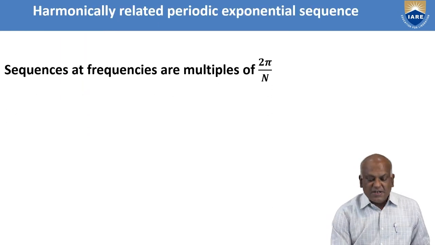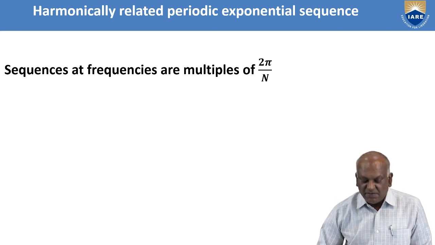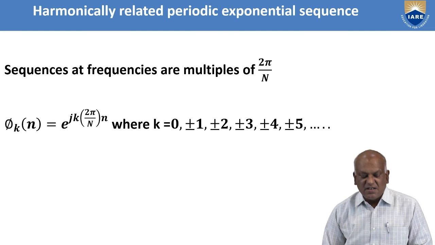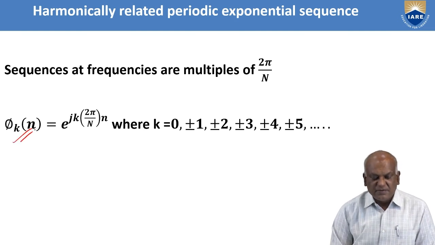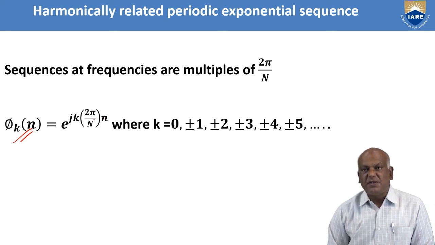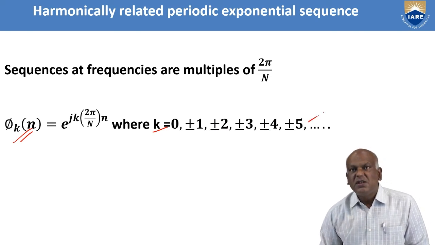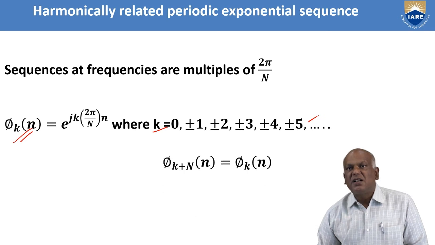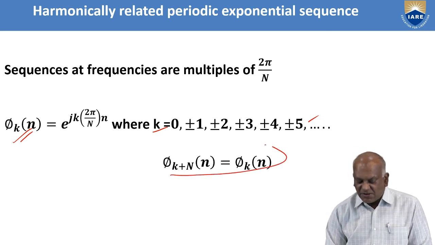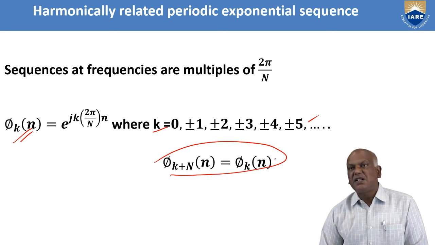Okay, see the harmonically related complex exponential sequences. The sequence frequencies are multiples of 2 pi by N. Let us say phi k of n, the signal represented by e power j k 2 pi by N into n, where k is equal to 0, plus or minus 1, plus or minus 2, plus or minus 3, plus or minus 4, plus or minus 5, and so on. The condition phi k plus N of n equal to phi k of n can be satisfied.